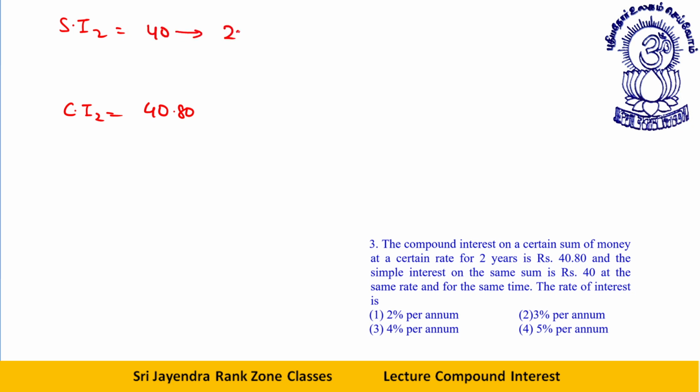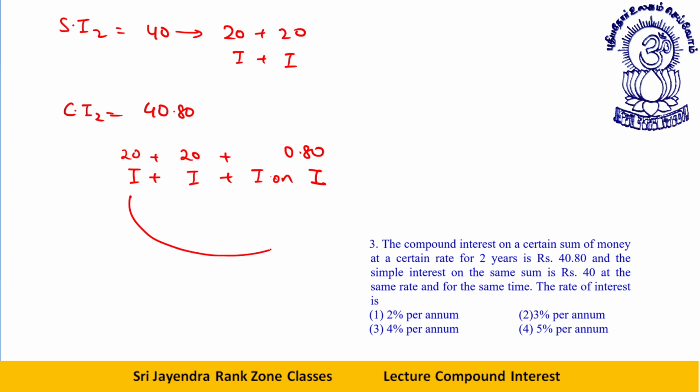SI for 2 years will be broken as 20 plus 20. This is interest plus interest. This I need to break as interest plus interest on interest. This is 20 plus 20 plus this is 20.80. Okay, forget your students. 20 plus 20 plus 0.80. So this is earned like this. If I multiply 20 by 4, I will get 80. If I multiply 20 by 0.04, I will get 0.80.